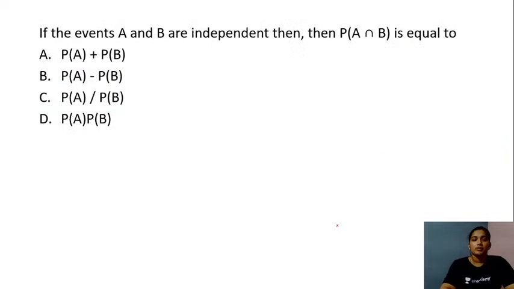Yes, so let's proceed with the next question, students. Here you have the next question. If the events A and B are independent, then the probability of event A and B is equal to which of the following options. So this is a theoretical question, right? You have the condition when two events are independent events, the probability of the event A and B will be equal to which of the following options. So give me your answers in the chat box. What do you think will be the right answer here?